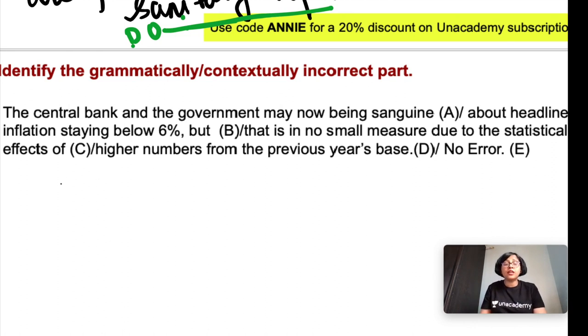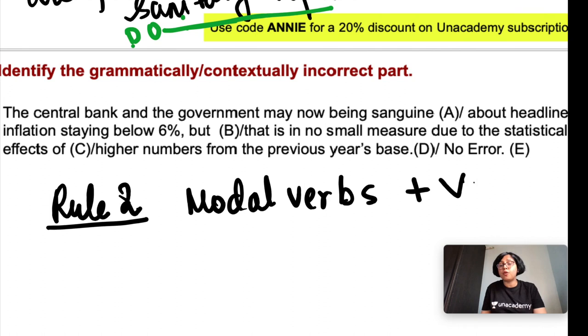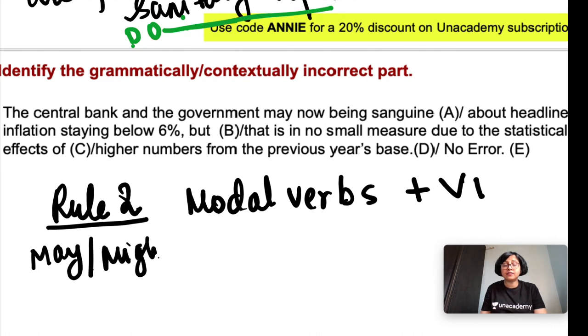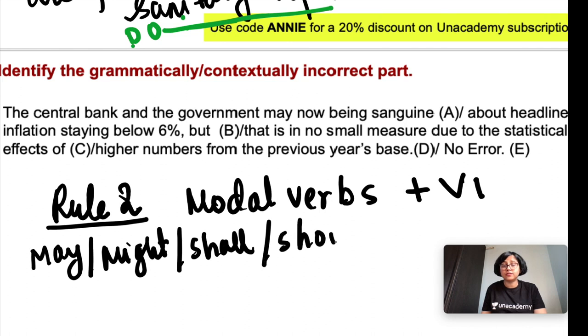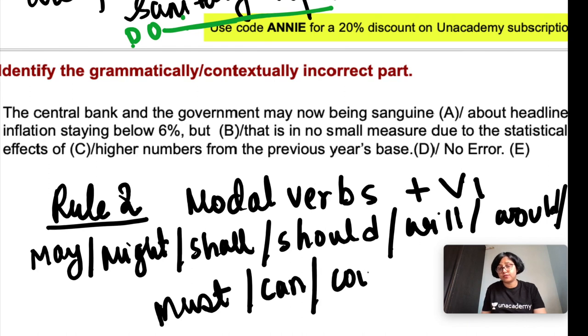Rule number 2 is with modal verbs, you have to use first form of verb. Now, what are the different modal verbs? May, might, shall, should, will, would, must, can, could.